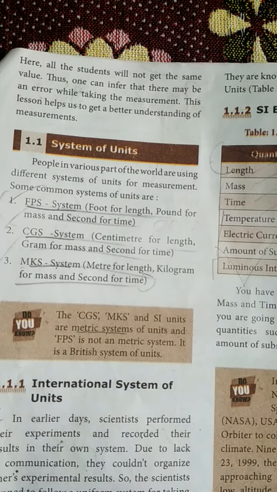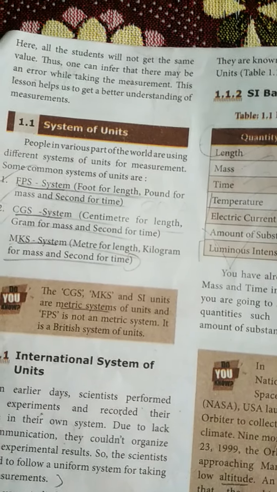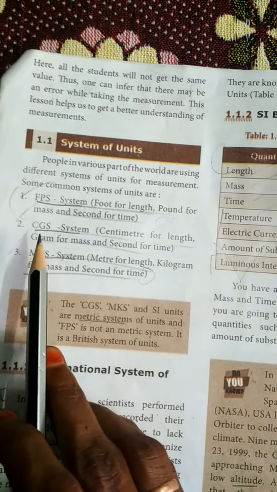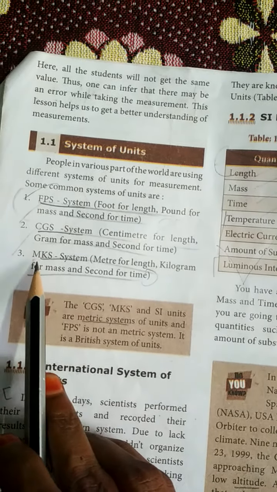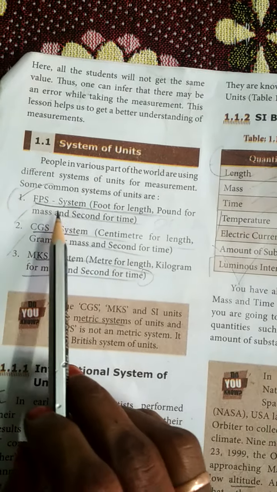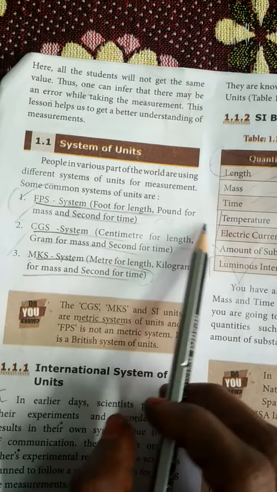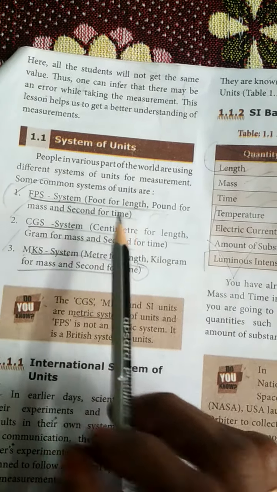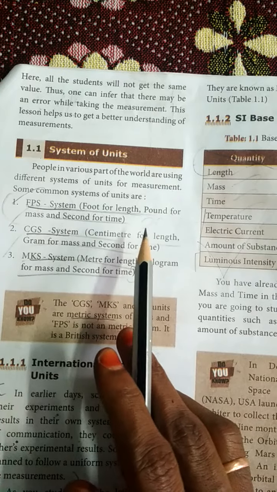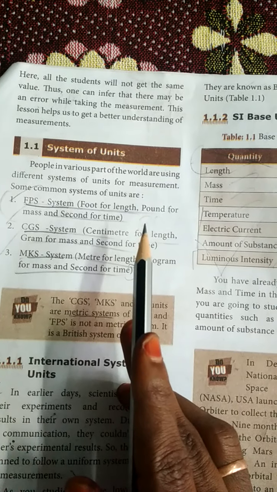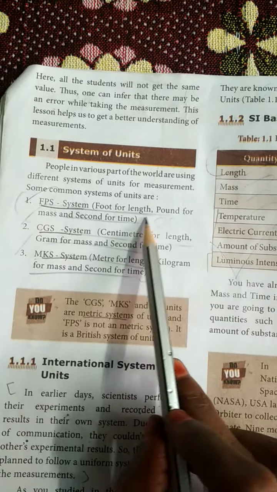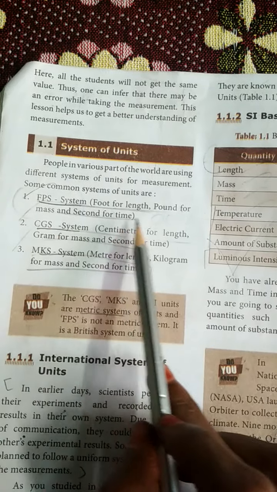Now we are going to see what are the systems of units. It is an important one. There are 3 systems of units. First one is FPS system, next CGS system, third one is MKS system. What is the FPS system? FPS system: foot for length, pound for mass and second for time. Foot for length, that means in olden days they used foot for measuring length.